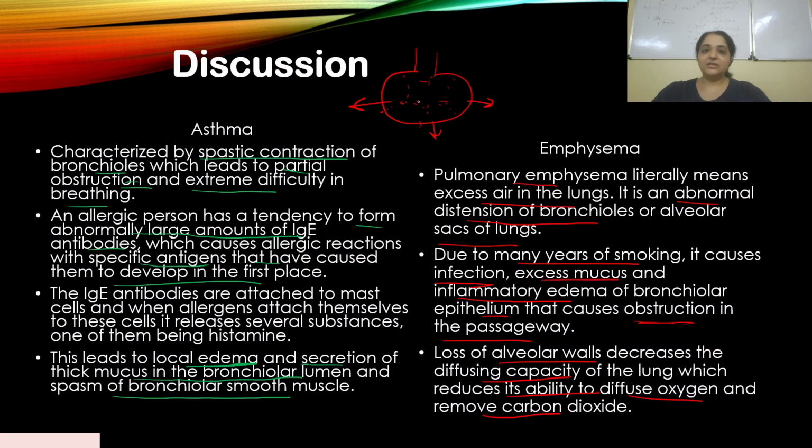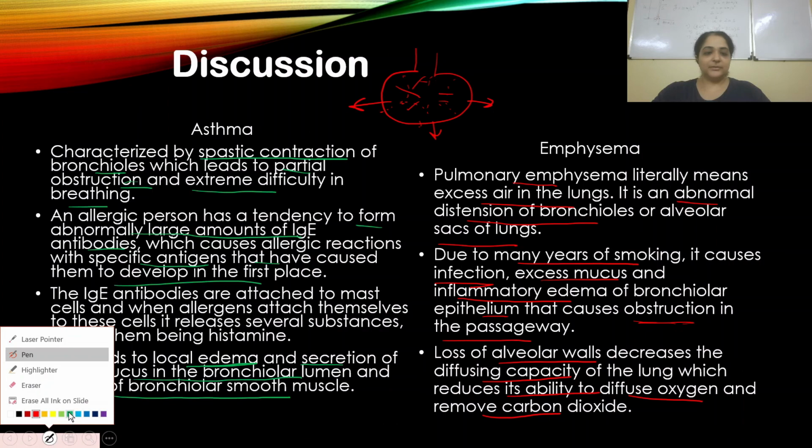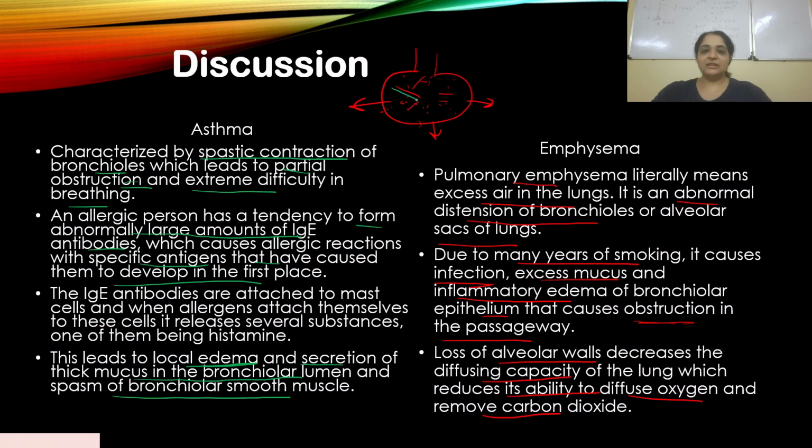So now when these alveolar walls get damaged inside because of continuous smoking, then the respiratory surface decreases.